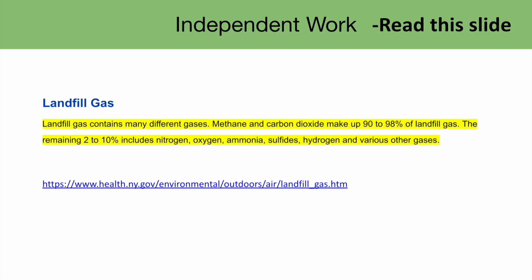I opened up a Google tab and I typed in the question: do landfills generate air pollution? And I was taken to a New York State website, www.health.newyork.gov/environmental/outdoors/air/landfill_gas. So this section here talks about landfill gas.